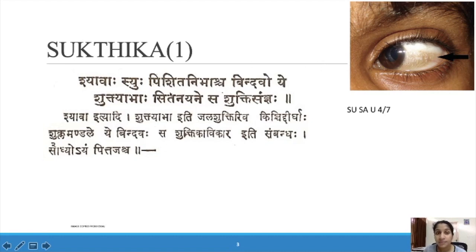We can have a similar condition in modern terms, that is a stage of xerophthalmia, the Bitot spot in xerophthalmia. Xerophthalmia is due to vitamin A deficiency. So that is Shuktika.